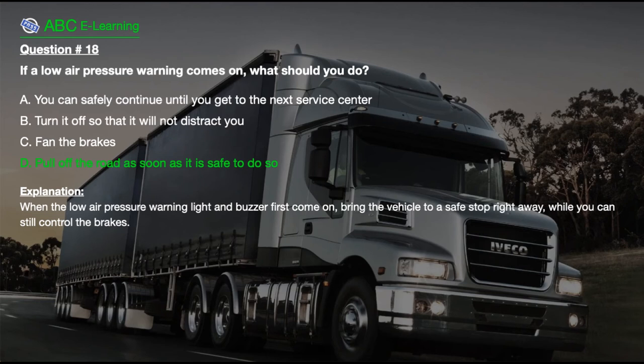The correct answer is here. D. Pull off the road as soon as it is safe to do so. Explanation. When the low air pressure warning light and buzzer first come on, bring the vehicle to a safe stop right away, while you can still control the brakes.